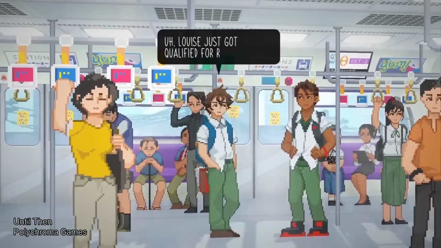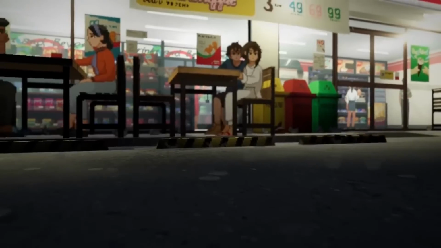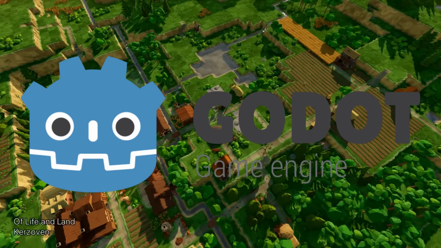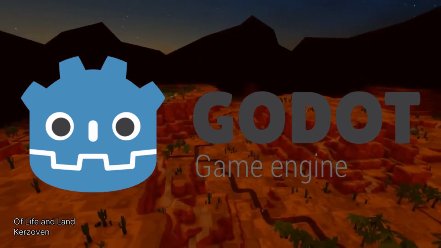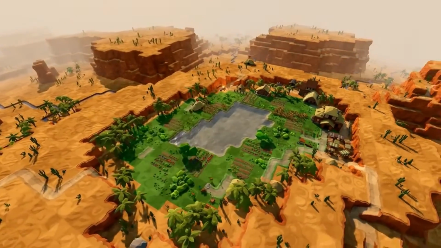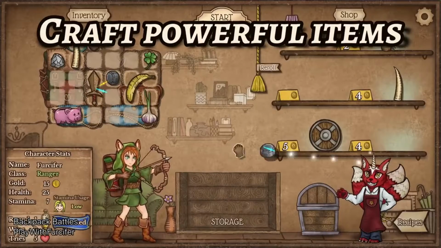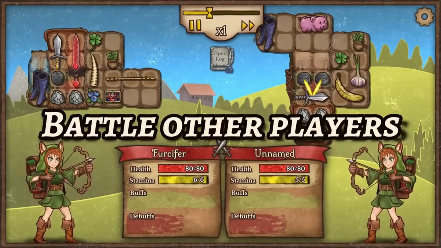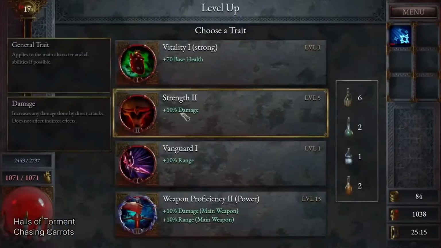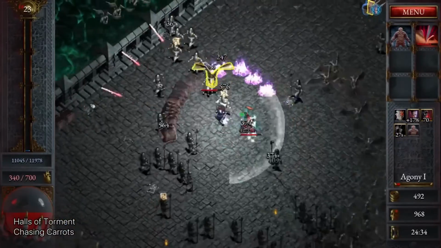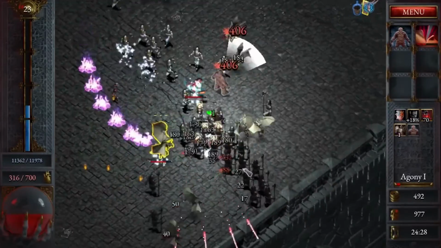The third in our list is my favorite game engine, Godot. Godot is an open source game engine that can create both 2D and 3D games. It's completely free and you can customize it as much as you want. While it's not as powerful as Unity or Unreal Engine, it's more than enough for almost every game idea you may have. You can code using their own programming language called JavaScript or using C#.